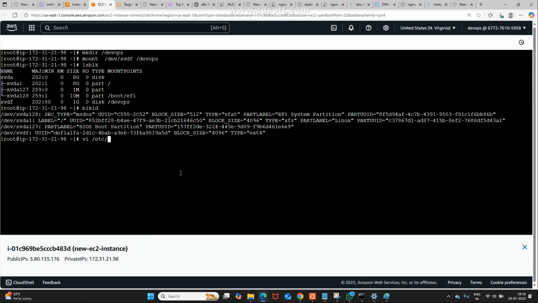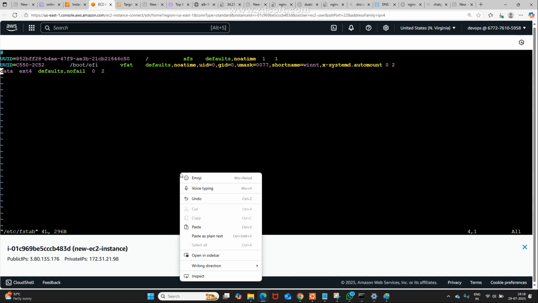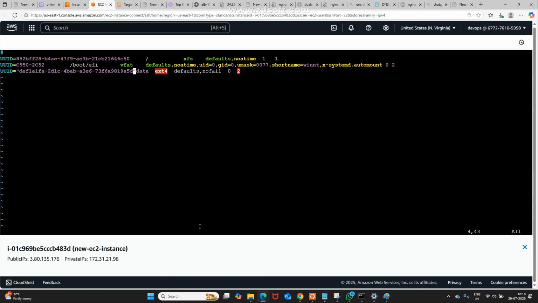vi /etc, the folder name is etc. Within that, fstab, file system tab. There I am going to press enter. See, within this, wherever the last line is, maybe go to one more line, or within the last line, wherever UUID is there, you can just paste it. I pasted. After pasting, space, insert.